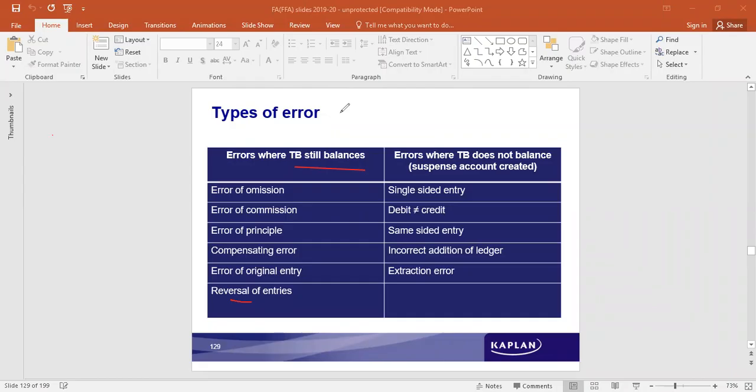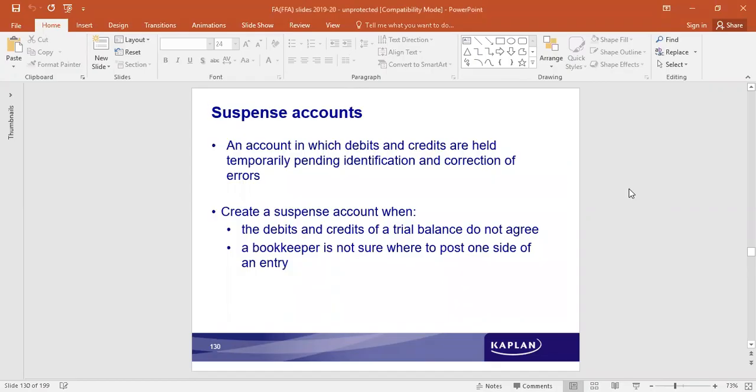So we see two different types of errors: those that happen when the trial balance columns match with each other, and those when the columns do not match. These are the different types of errors that are possible. Write the journal entries and see that they're posted. Identify what the errors are. Until the errors are identified, the difference is accounted in the suspense account.